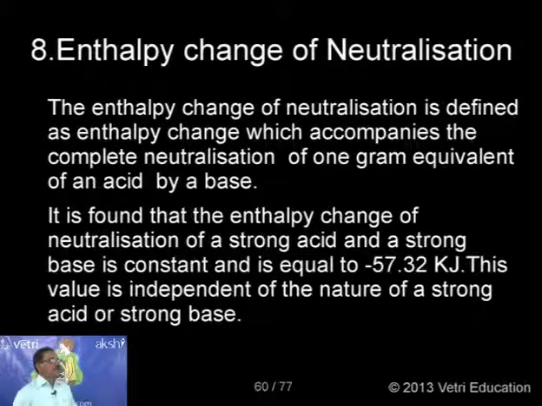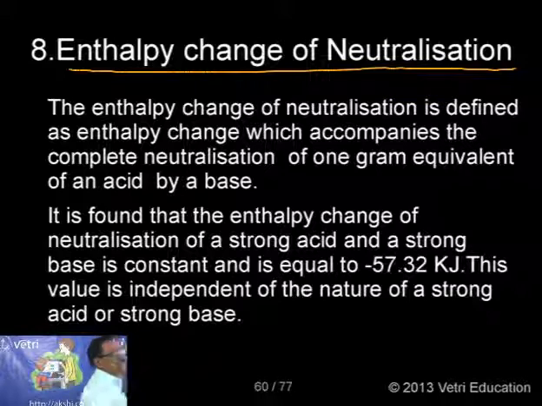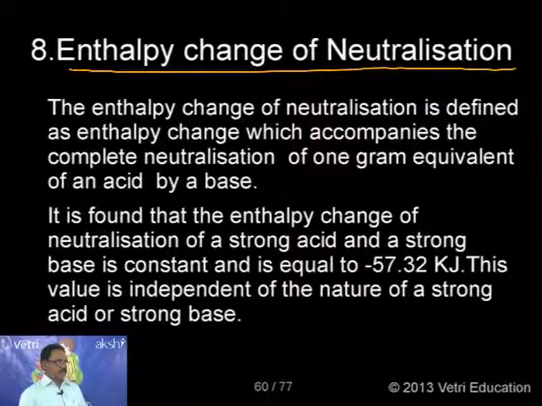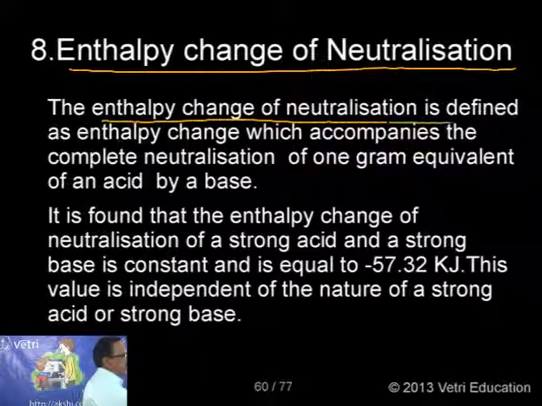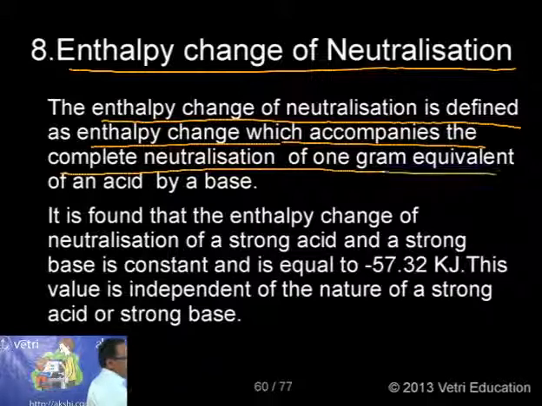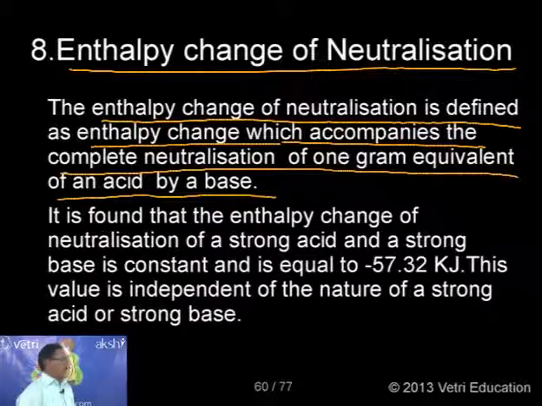Kindly follow. Next, let me go to the enthalpy change of neutralization, another interesting topic you must know. What is that? The enthalpy change of neutralization is defined as the enthalpy change which accompanies the complete neutralization of 1 gram equivalent of an acid by 1 gram equivalent of a base.